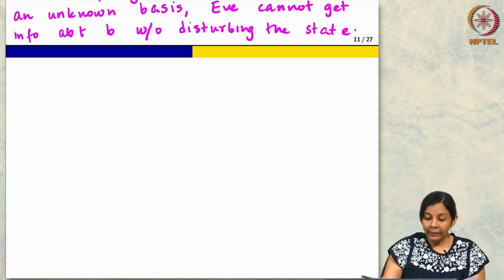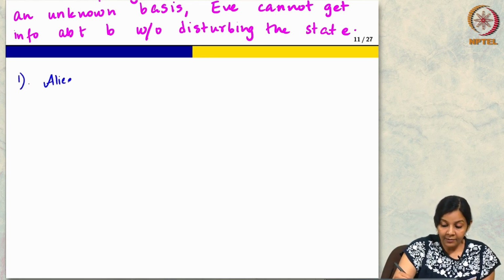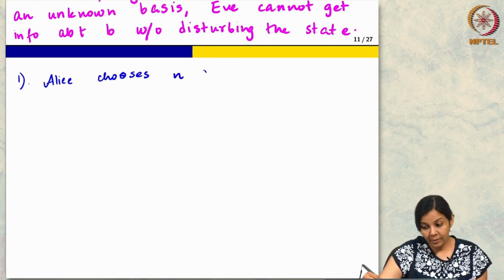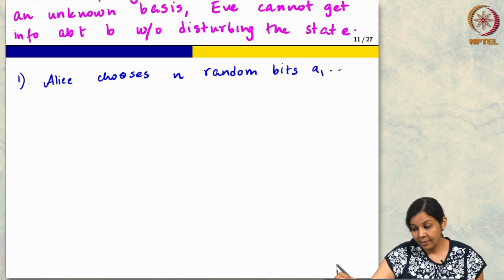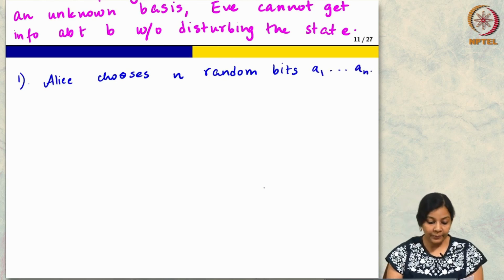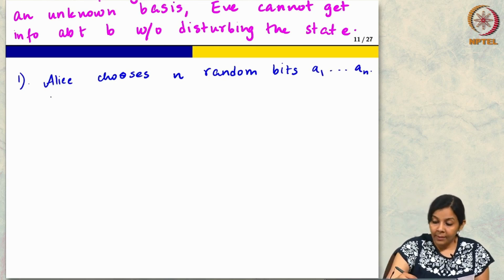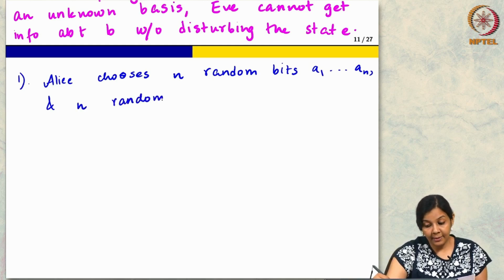Now, let us look at the protocol. How will we use this idea? Alice chooses n random bits, A1 to An. Just think of n as some large number. And she also chooses n random bases.